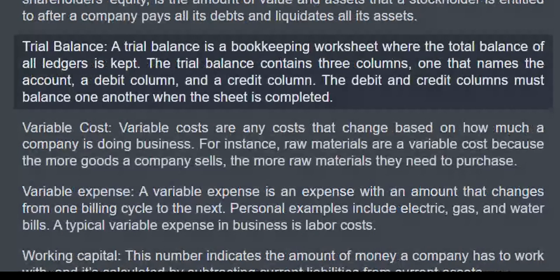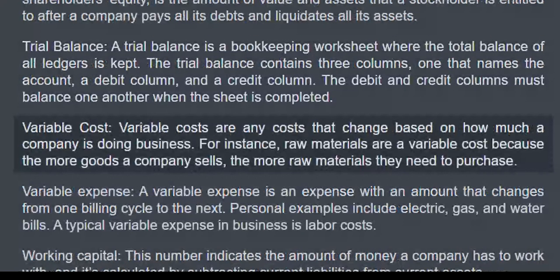Trial balance. A trial balance is a bookkeeping worksheet where the total balance of all ledgers is kept. The trial balance contains 3 columns, one that names the account, a debit column, and a credit column. The debit and credit columns must balance one another when the sheet is completed.